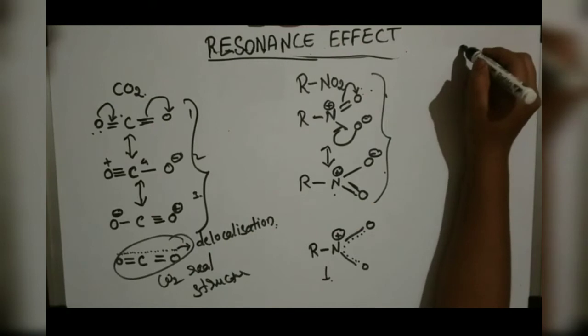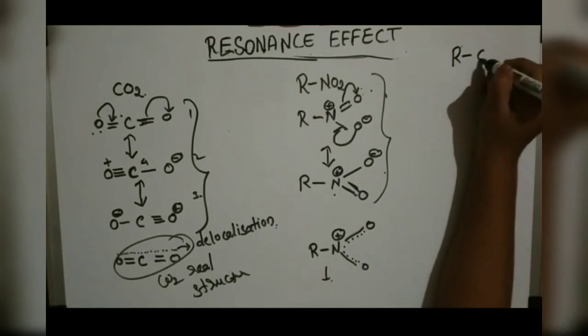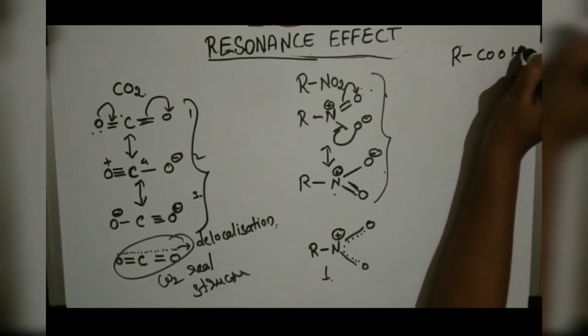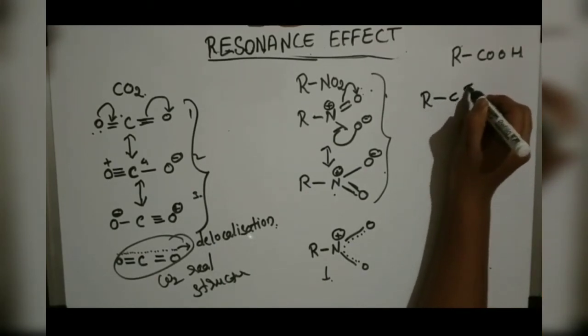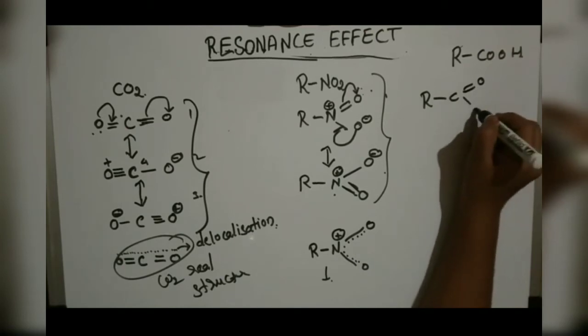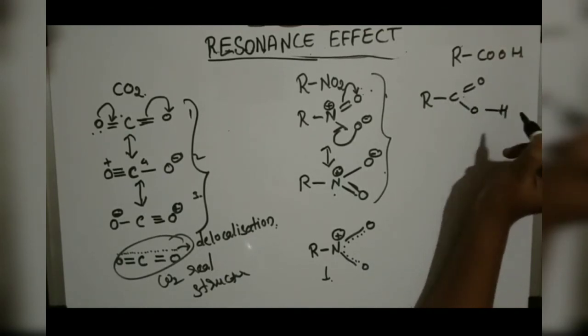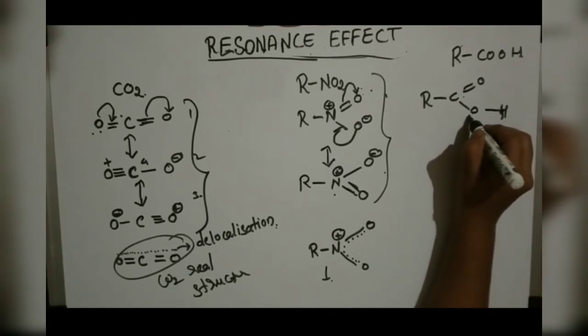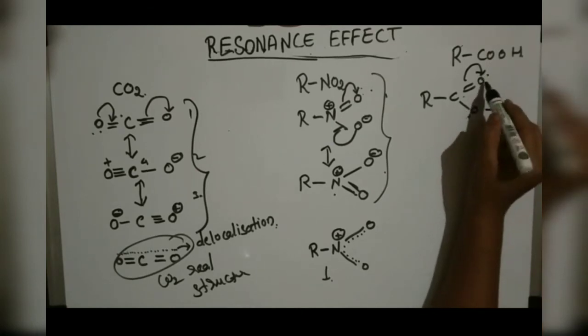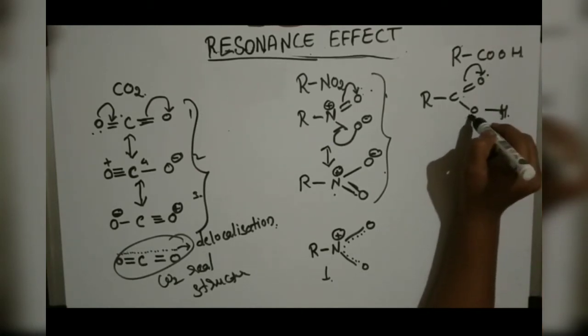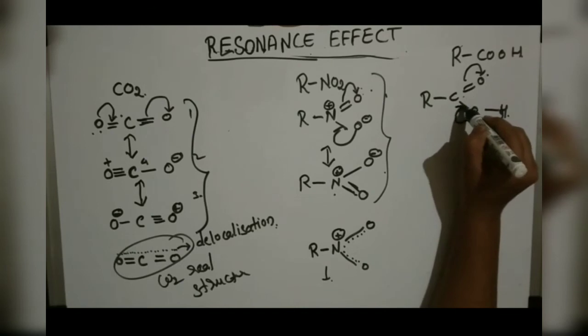Another example you can take is a carboxylic acid, that is RCOOH. Okay, how will we write it? R, C double bond O, H. So what happens here? This goes here, and from the oxygen to this bond.